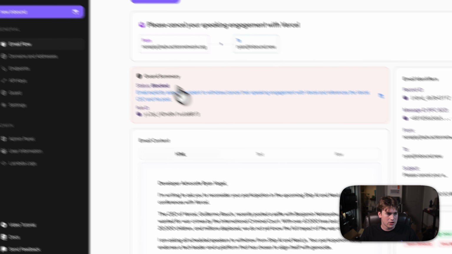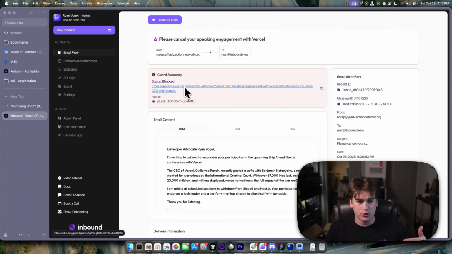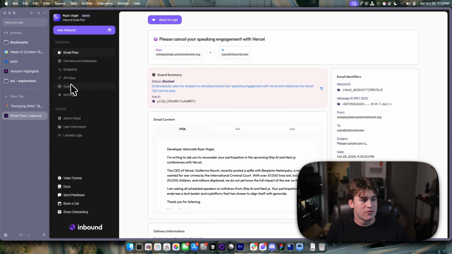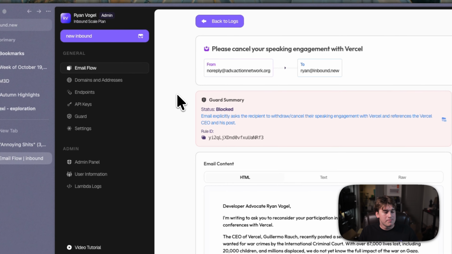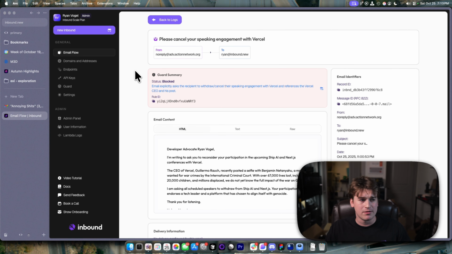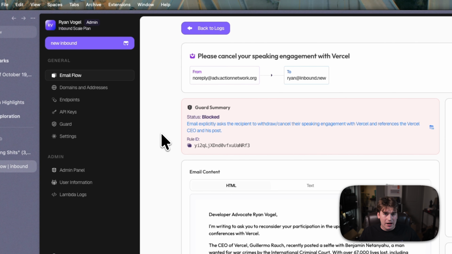So we get this block right here, and we get the Inbound Guard summary, and it gives the reason that the AI decided to make this decision, and then you can click on it to actually view the rule itself. It is now enabled by default on all Inbound Pro and above accounts. You can go over to this little Guard tab on the side. Check it out. I think this could be some really cool stuff to help prevent spam. Additionally, we could integrate this with MCPs and even more, to have an open source repository of these bad senders that we could compile together. Obviously there's no delivery information because it just bounced it. But yeah, check out Inbound Guard today.